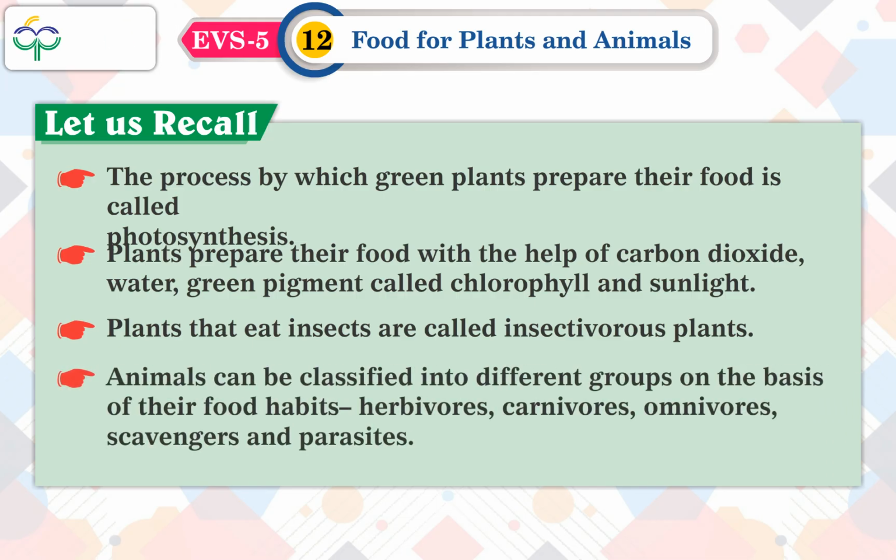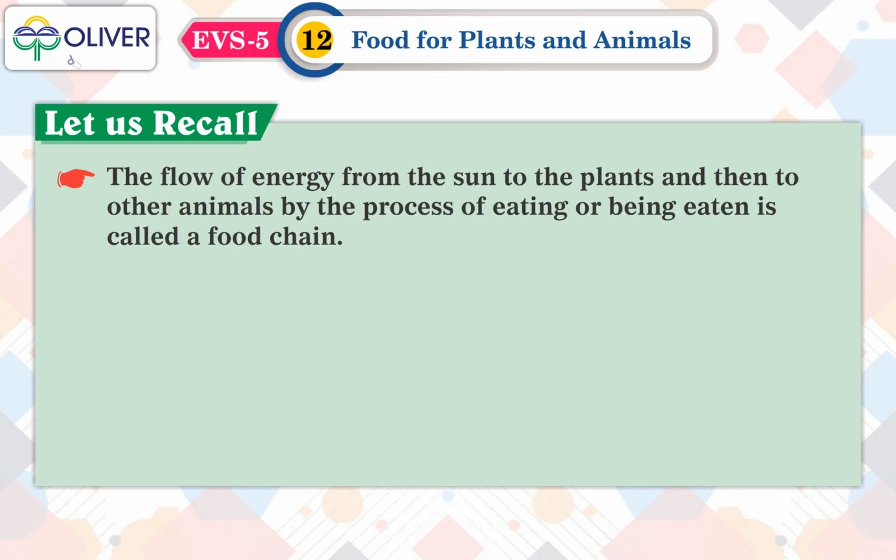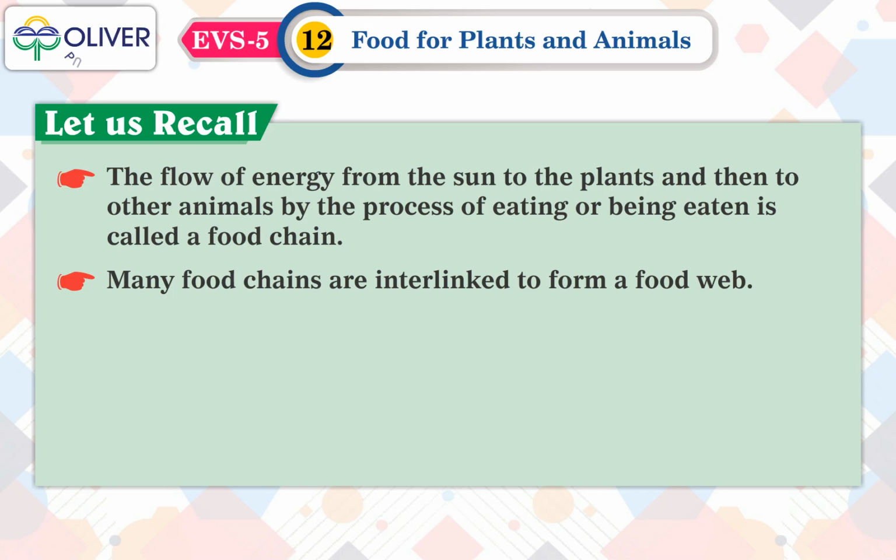Animals can be classified into different groups on the basis of their food habits: herbivores, carnivores, omnivores, scavengers, and parasites. The flow of energy from the sun to the plants and then to other animals by the process of eating or being eaten is called a food chain. Many food chains are interlinked to form a food